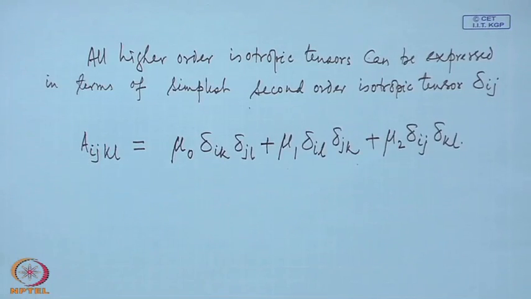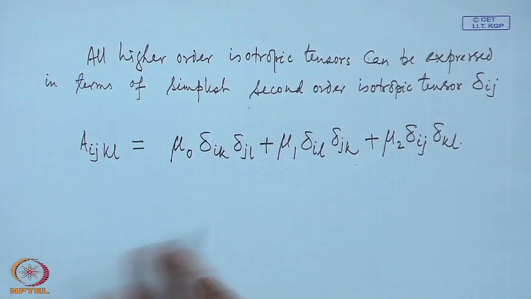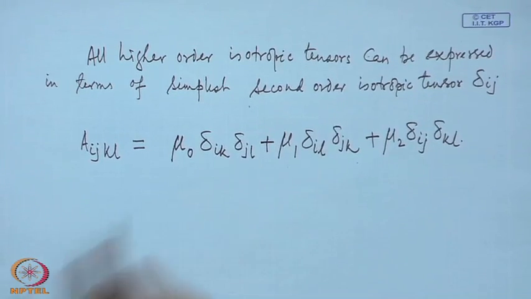So, this is what A_ijkl is. Now, we have already stated that the tensor A_ijkl is symmetric in i and j. And what is the result of that? If we apply it here, that it is symmetric in i and j, we can interchange i and j and k and l. What does it mean then?